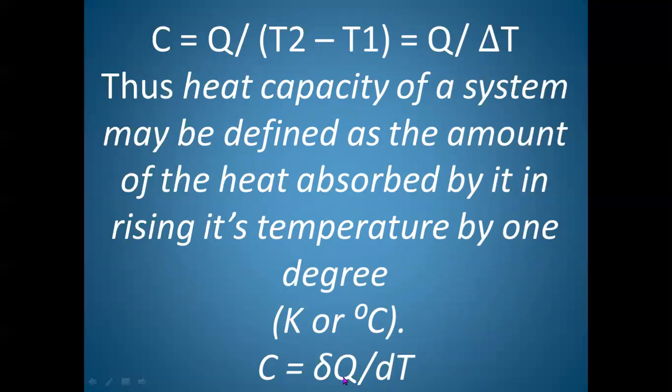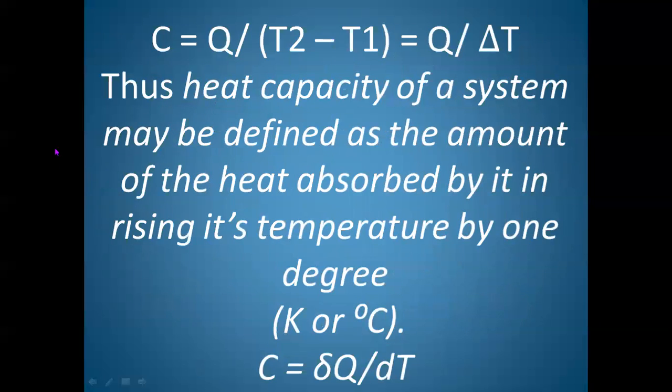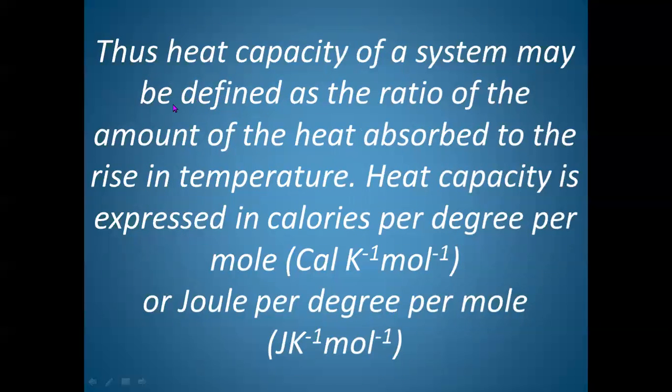Therefore, C is equal to dou Q by dou T. It is the ratio. Thus, heat capacity of a system may be defined as the ratio of the amount of heat absorbed to the rising temperature, or change in temperature.